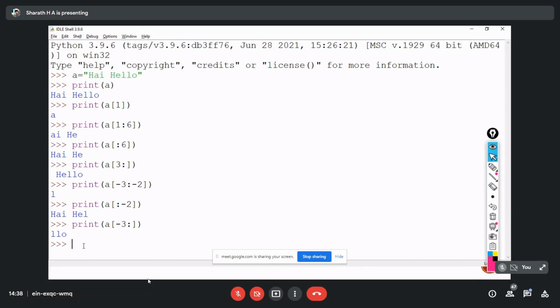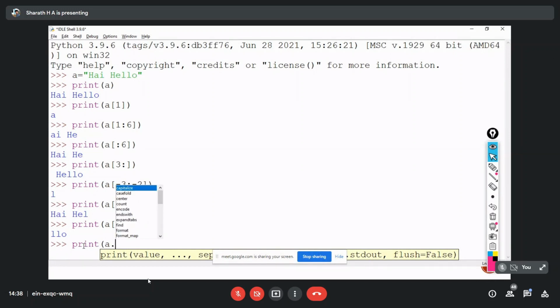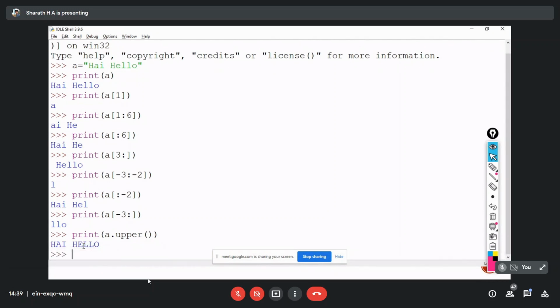So if I want to print that in uppercase, print a dot, because I'm calling this function on a. Okay, I'm calling this function on a. So that's why a dot upper, without any arguments, then press enter. Now you can see that whatever string I have given here is converted to uppercase and printed.